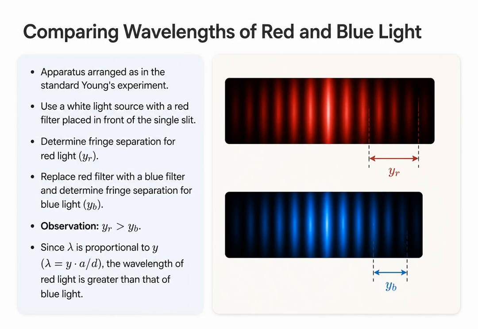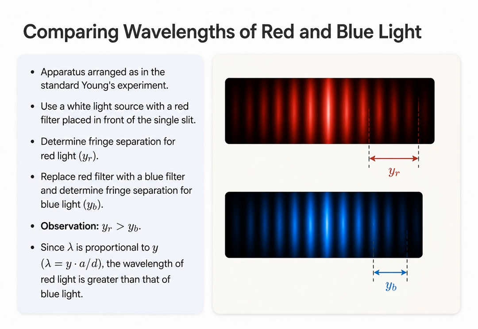We can adapt this exact same experiment to compare the wavelengths of different colors of light. Instead of a monochromatic source, we use a white light source and place a red-colored filter in front of the slit. We measure the fringe separation for the red light, calling it YR. Then we swap the red filter for a blue one and repeat the process to find YB. When we compare the results, we will consistently find that the fringe separation for red light is greater than that for blue light. Because wavelength is directly proportional to fringe separation, this proves experimentally that red light has a longer wavelength than blue light.